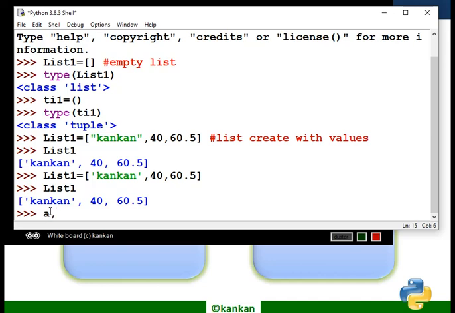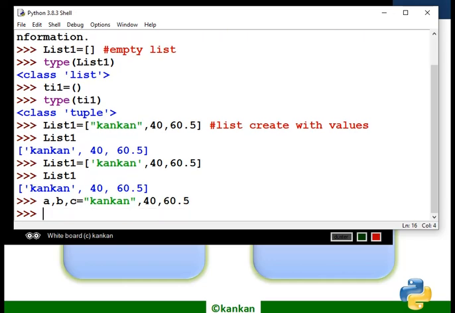Suppose A is a variable, B is a variable, C is a variable. I would like to unpack it and assign some values to these variables. The same values I would like to insert. So this is the procedure of assigning values for unpacking, by which we can create a list.